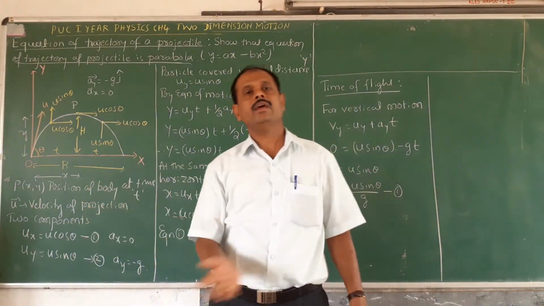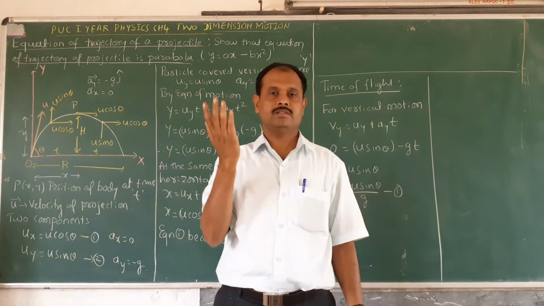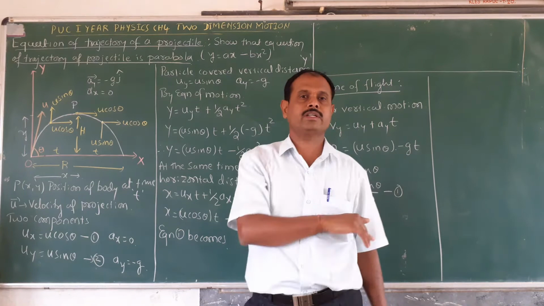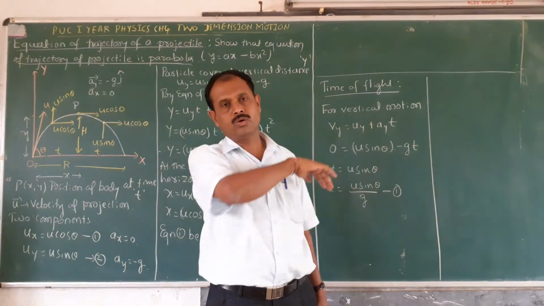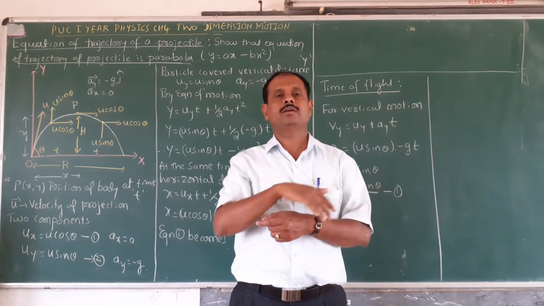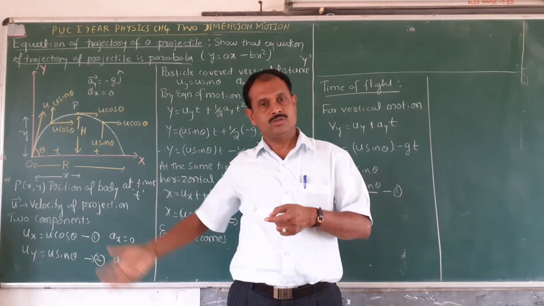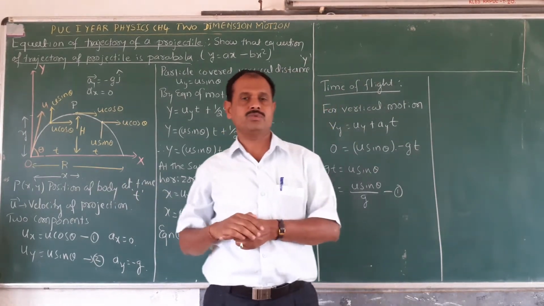Striking a cricket ball with the bat, it moves like this: projectile motion. You throw a ball and it passes over the net: this is projectile motion. You strike the volleyball, it moves like this: projectile motion.